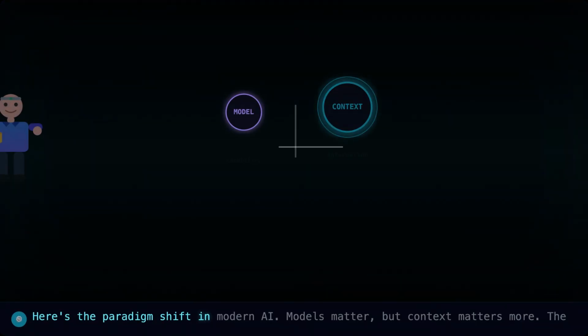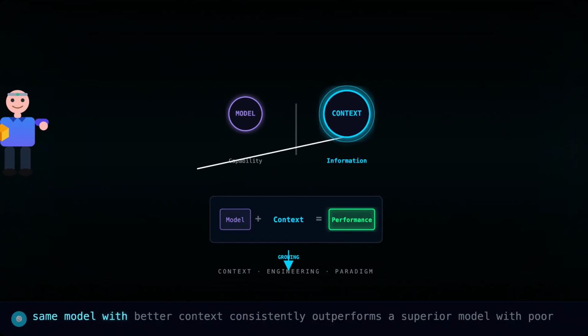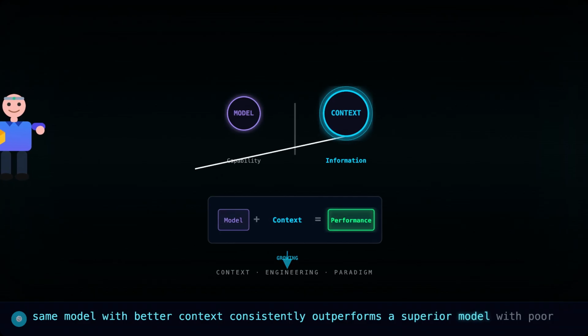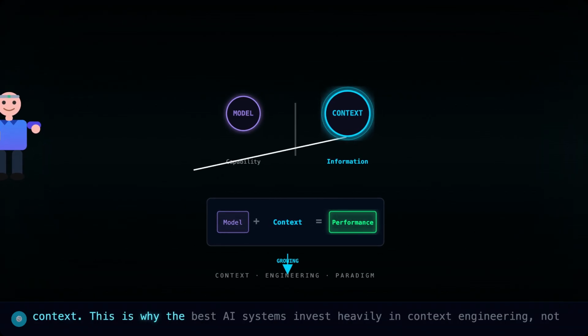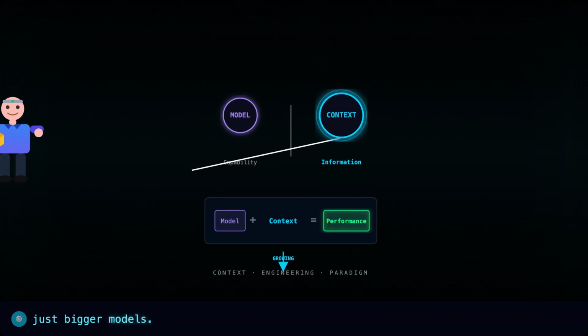Here's the paradigm shift in modern AI. Models matter, but context matters more. The same model with better context consistently outperforms a superior model with poor context. This is why the best AI systems invest heavily in context engineering, not just bigger models.